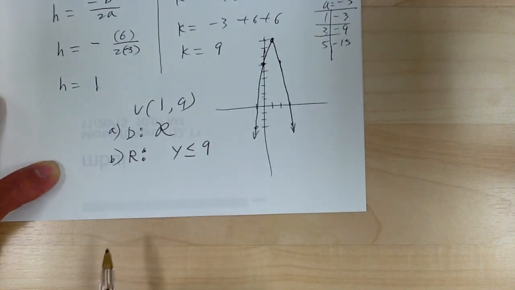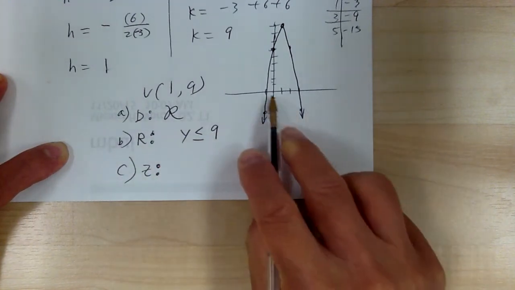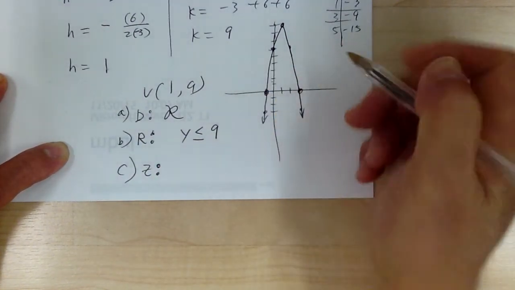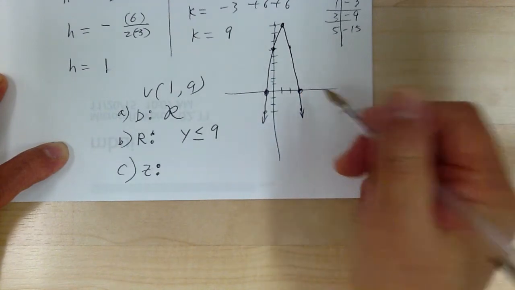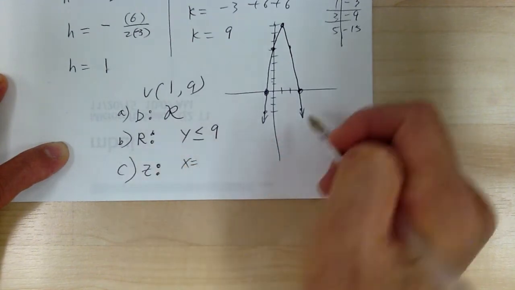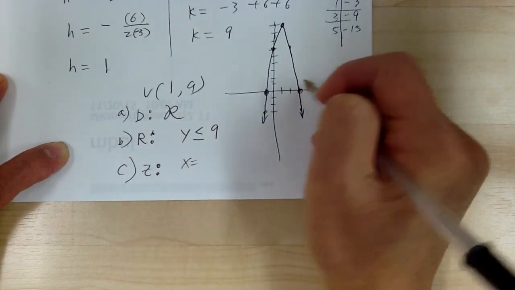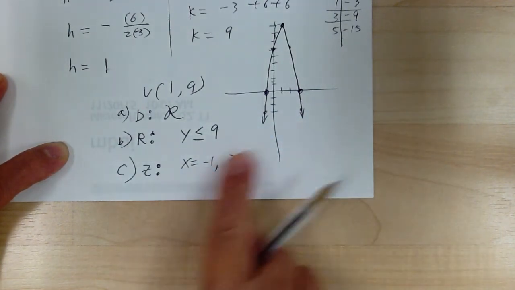And then you have to find the zeros. Zeros is where it crosses over. So here are your zeros. Zeros is when y equal to 0. Okay. So in this case, your zeros would be x equal to negative 1 and 3. Okay, those are your zeros.